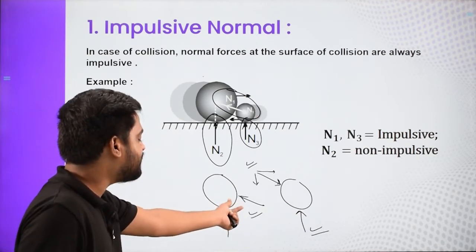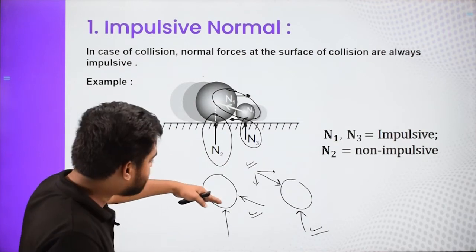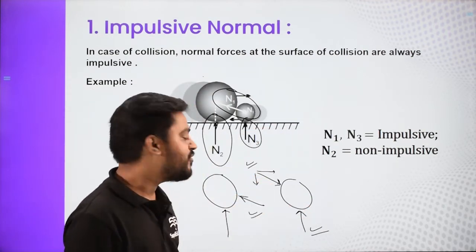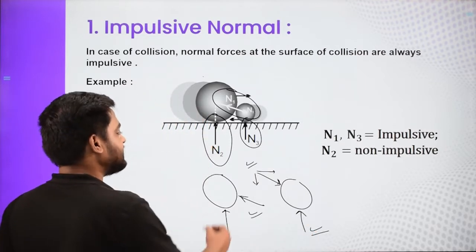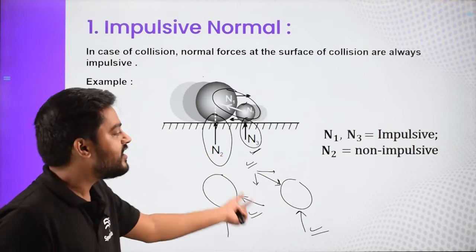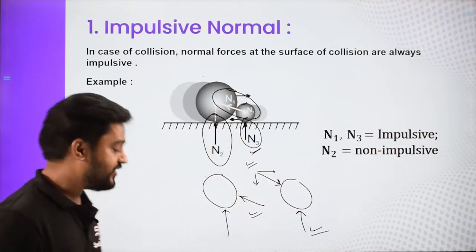Due to this impulsive force, it is possible that this might leave the ground, but due to this impulsive force, the ground will stop the ball, and this might also be impulsive. So I'll say these two are impulsive, while this is a non-impulsive force in this particular situation.